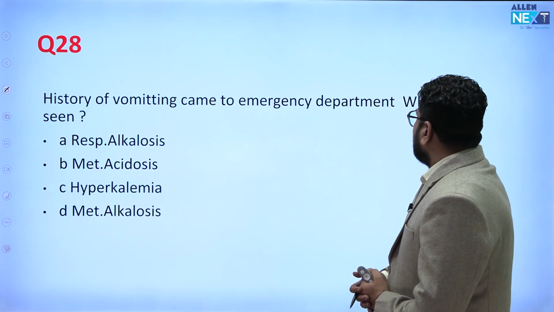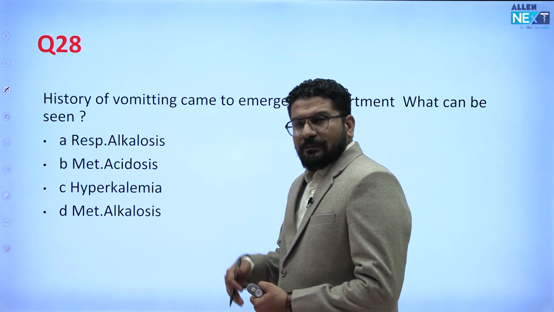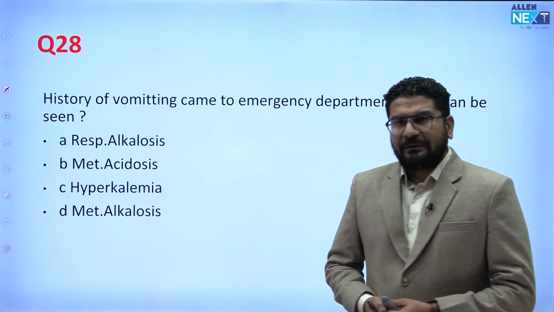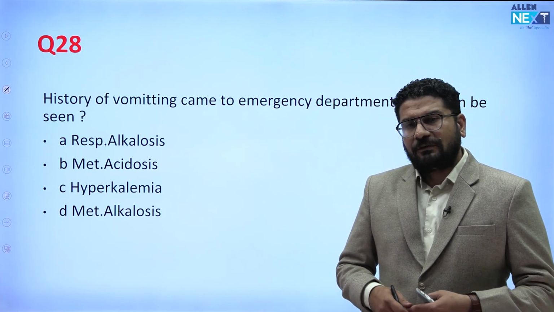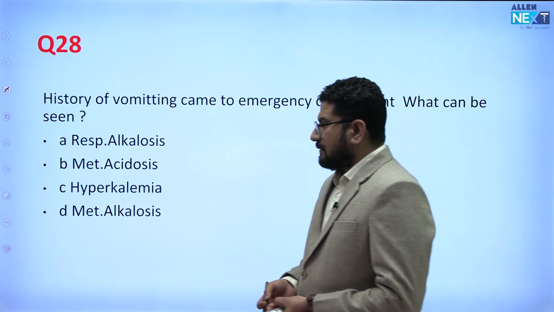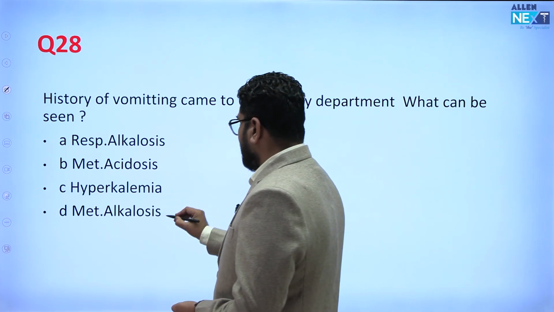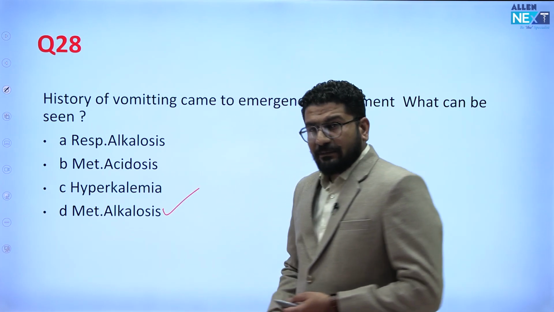A patient with a history of vomiting came to the emergency department, what can be seen? Prolonged vomiting, what can it cause? Vomiting means there is a loss of electrolytes, there will be loss of H positive ion. When you see loss of H positive ion, there will be metabolic alkalosis. Metabolic alkalosis.